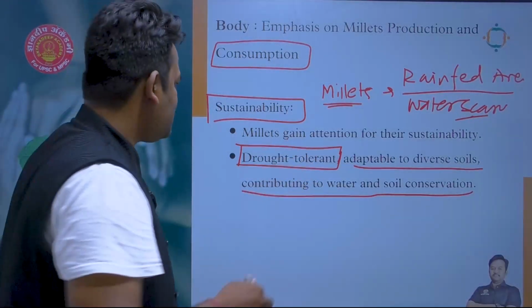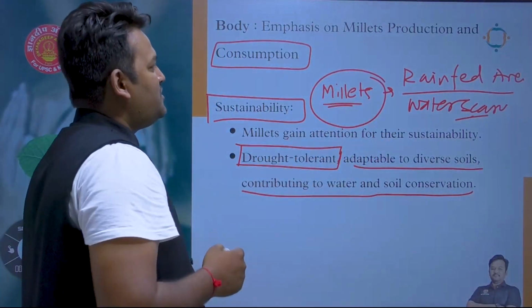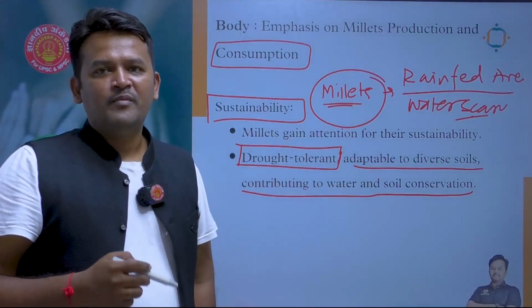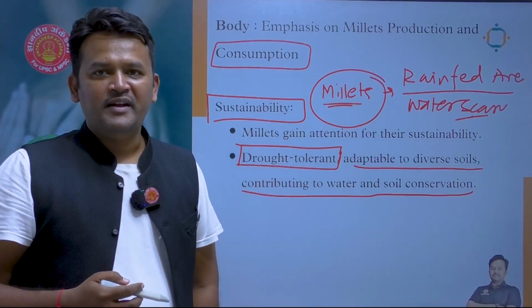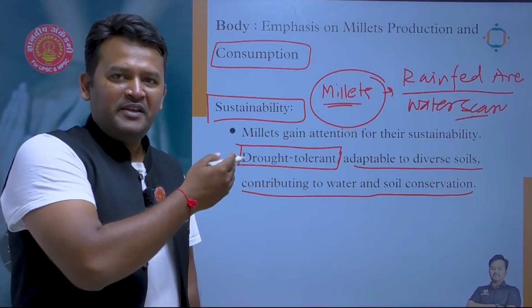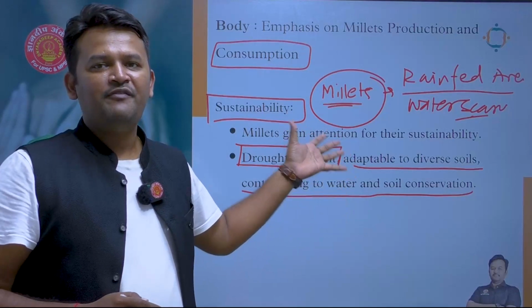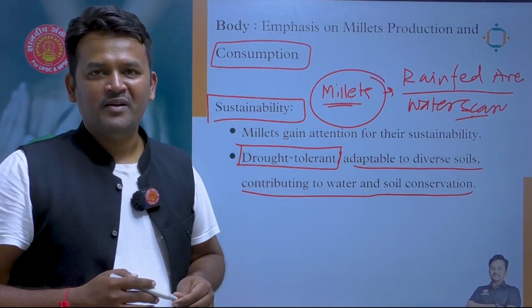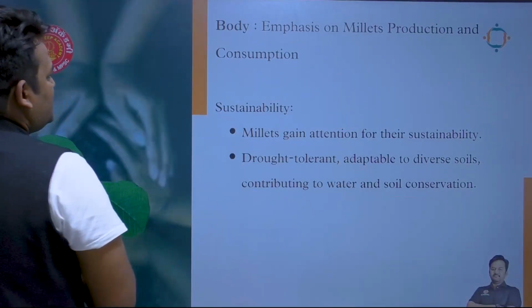In such climatic issues, millets provide the farmer with some kind of assurance, right? That assurance is, even though there are no rains, don't worry, millets will grow and they will fetch some income. Okay, so sustainability is there in the case of millets.